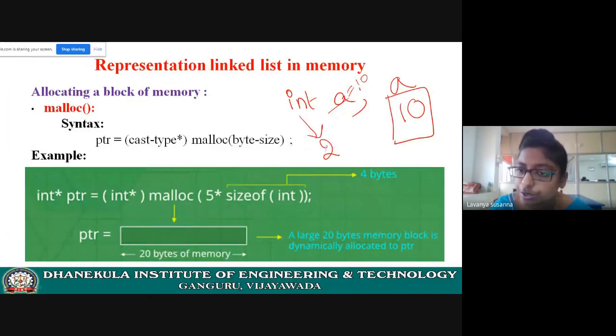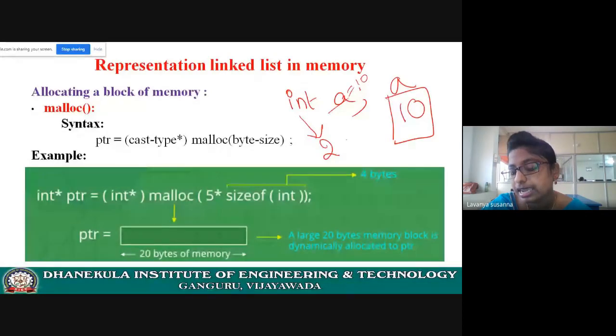If you are using old compilers, integer will occupy 2 bytes of memory. If you are using new, modern compilers, integer will occupy 4 bytes of memory. So here, how much memory will be allocated?